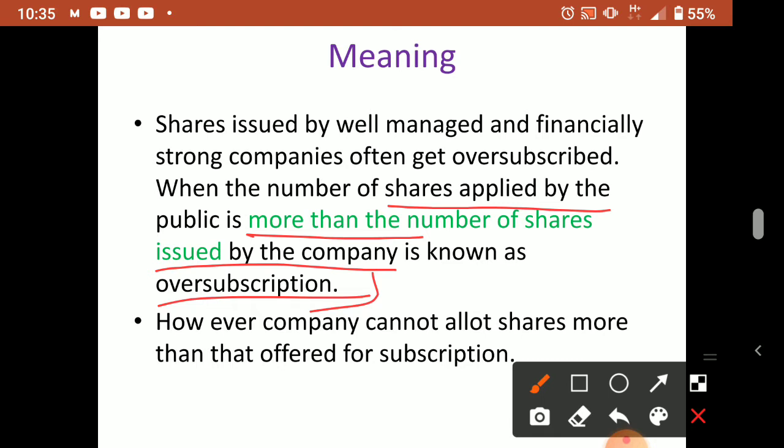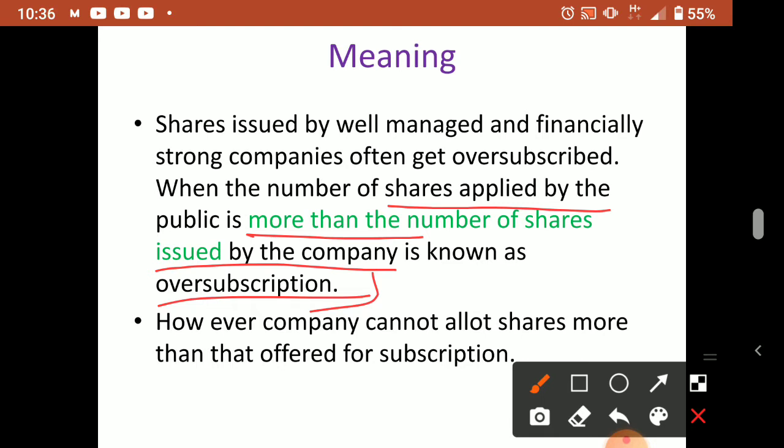However, the company cannot allot more shares than that offered for subscription. So don't misunderstand. Suppose 10,000 shares were issued by the company, but the public applied for 20,000 shares. Can the company issue the extra 10,000 that they asked for? No, it is not possible. Only how much the company issued, that only the company can issue.